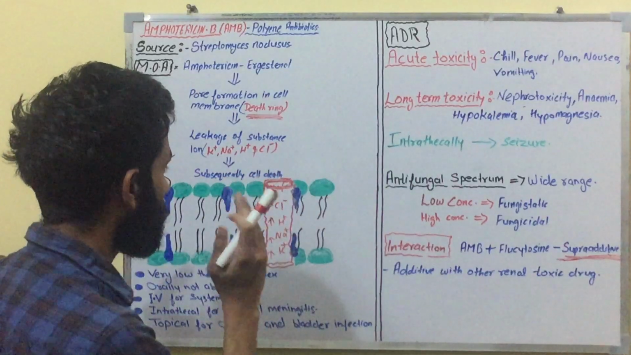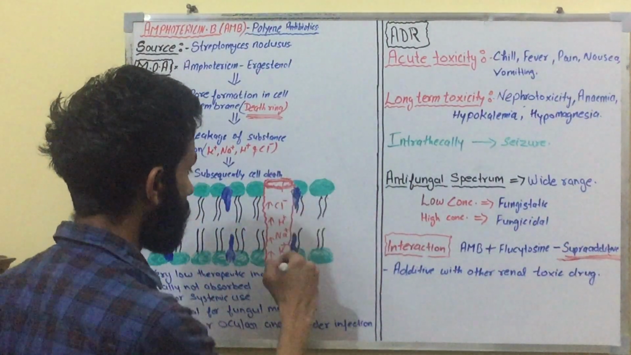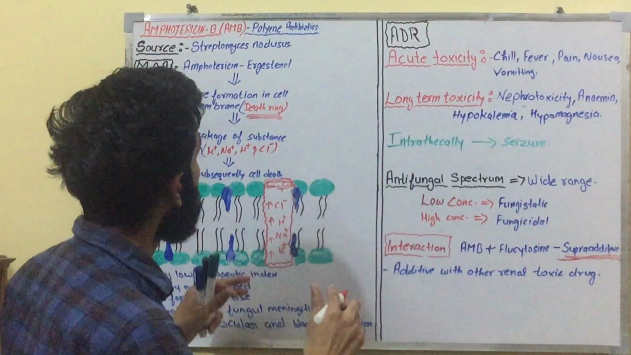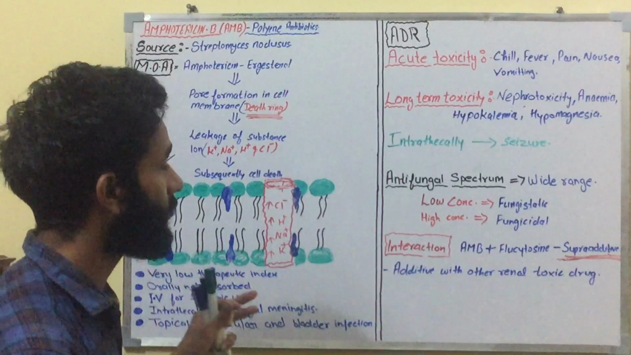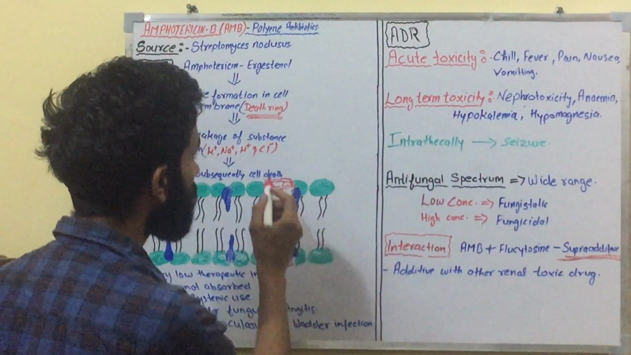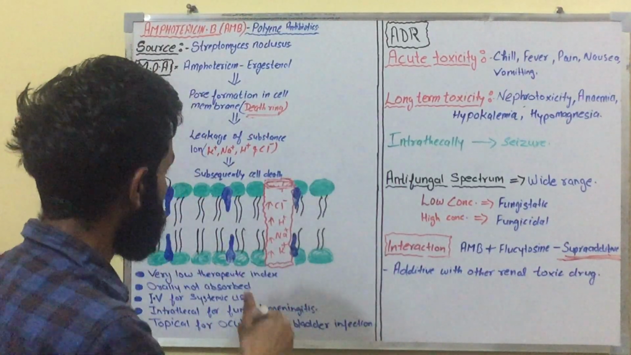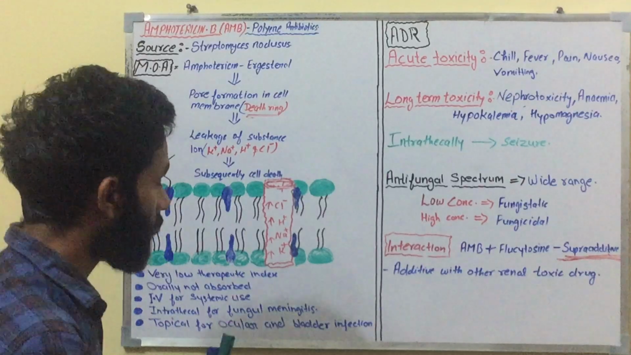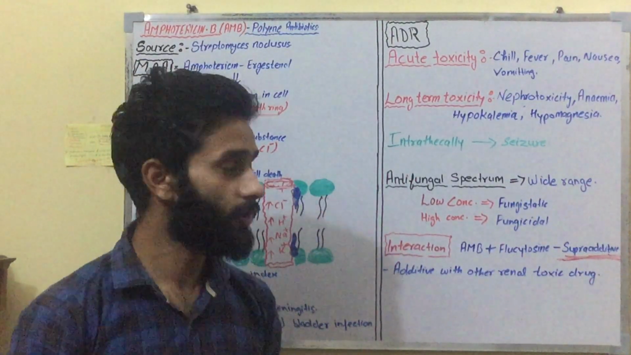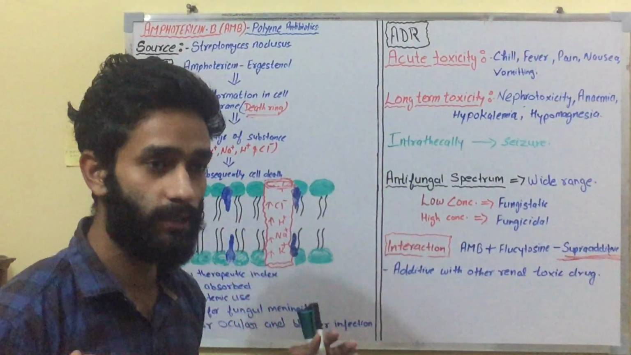Amphotericin B binds with the ergosterol and makes a pore. Look at this red structure. This is the pore formed by amphotericin B through binding with ergosterol. This pore is also known as the death ring, because due to this pore there is leakage of substances and ions from the intracellular to the extracellular space, and subsequently cell death.